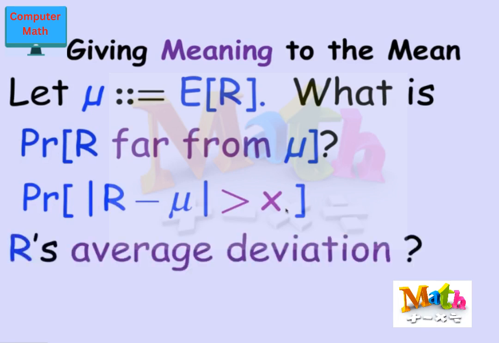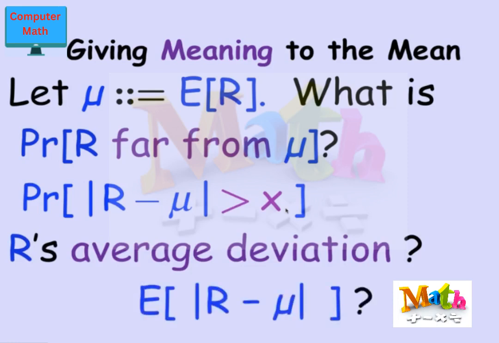So what's the probability of being within 1% of the mean if I toss 1,001 coins? Well, 1% of 1,001 is about 10. So we're talking about 1% of 1,001.